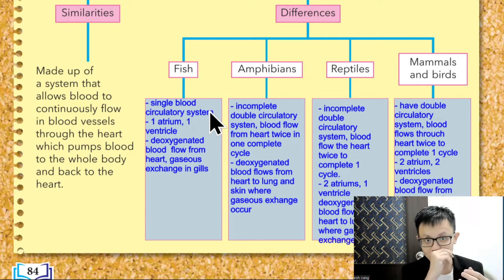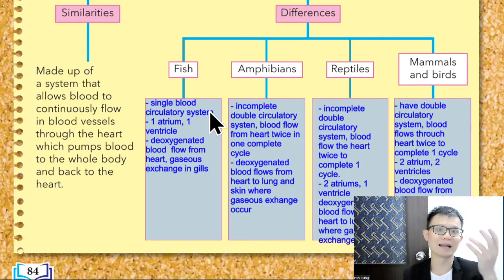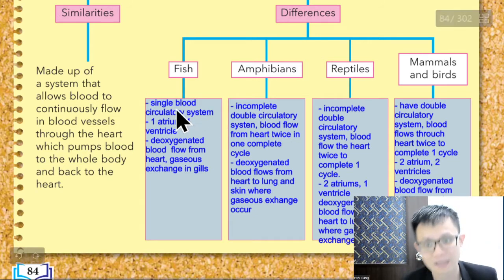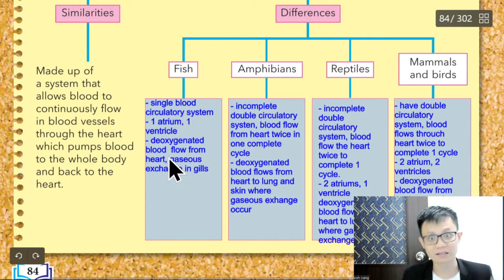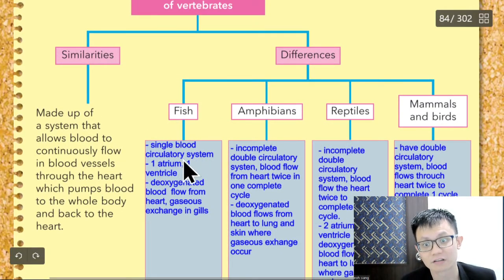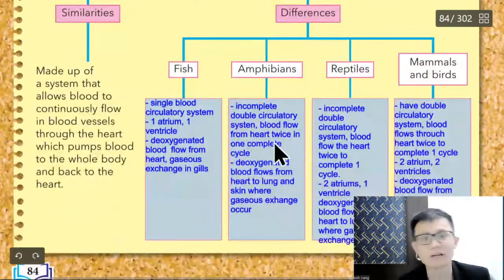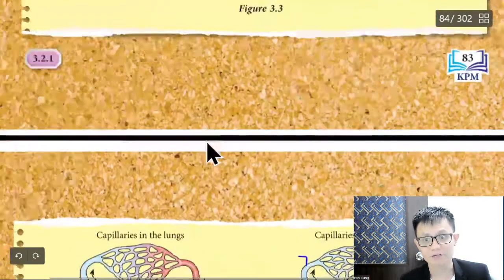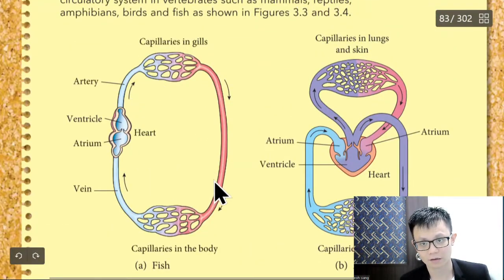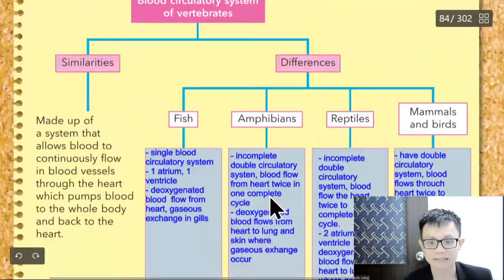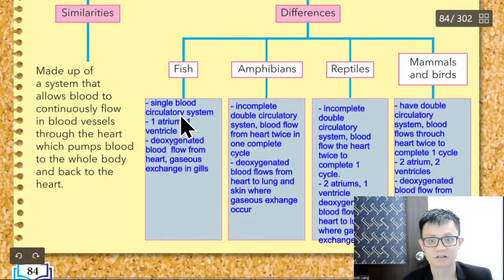We are talking about blood. We are not talking about characteristics, living on land, having lungs, giving birth to young, and so on, or laying eggs. We are talking about the blood circulatory system, your blood. So the difference for fish is single blood circulation. Why do I say single? What do you mean by single, incomplete, and double? Single, if you look at fish, there is only one highway. One way only. One way go, one way finish one round. So they call this a single blood circulatory system.